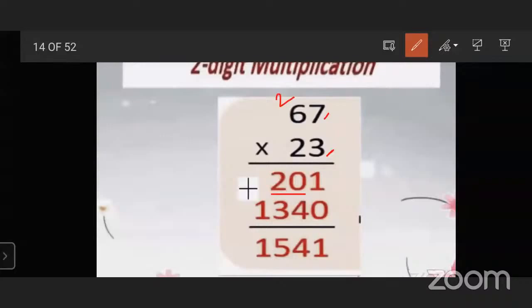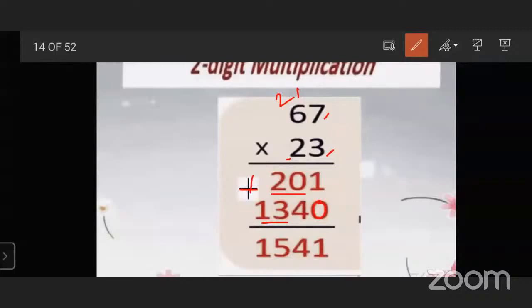Second, we start by 2. Before we multiply 2 with 67, we have to put 0 in the unit place, so we get a proper answer. So 2 multiplied by 7, the answer will be 14 and the carryover will be 1. Then 2 sixes are 12. 12 plus 1, there will be 13. And we have to add this operation.